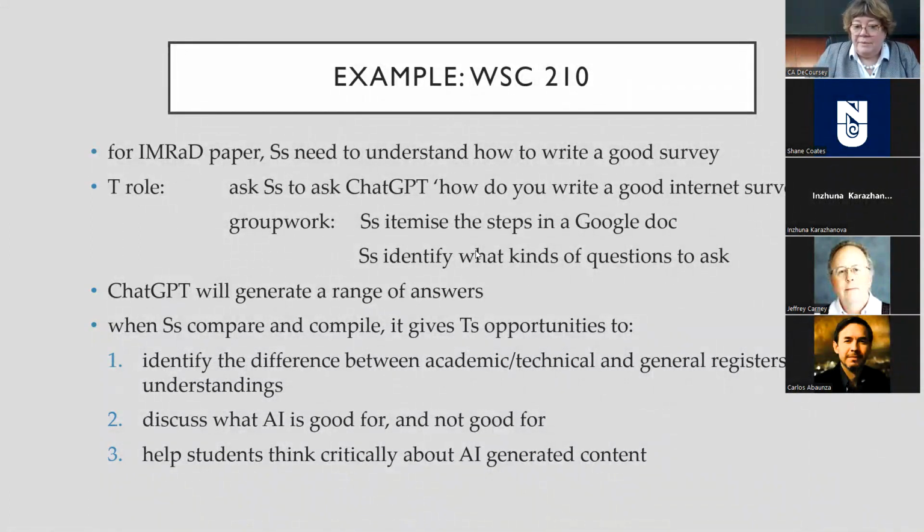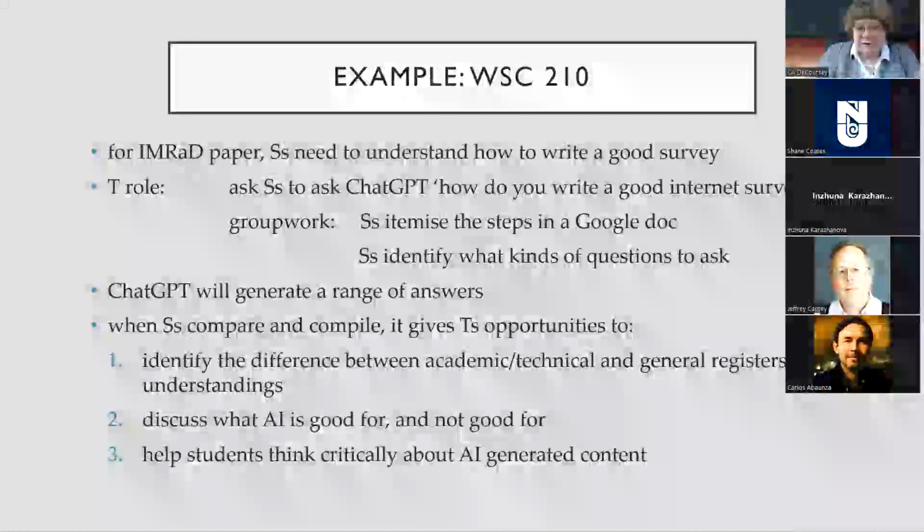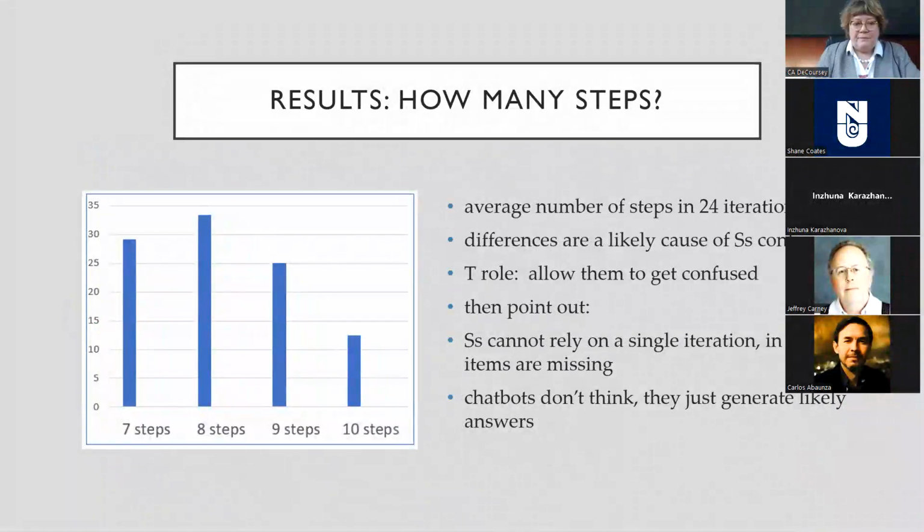And when they begin to compare and compile, it allows the teacher to begin to identify the difference between academic or technical registers and very general or business registers, the sorts of wordings that you get off ChatGPT. And it allows the teacher to discuss, point out what AI is good for and what it's not good for. And it helps students to begin to think critically about the content that gets generated.